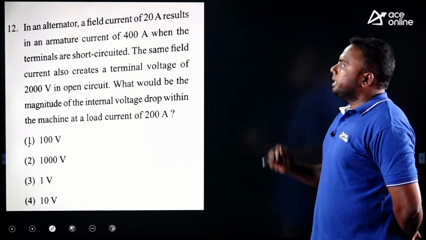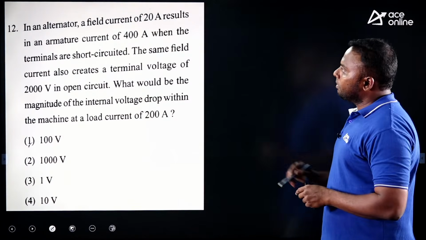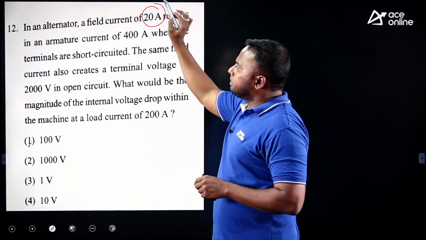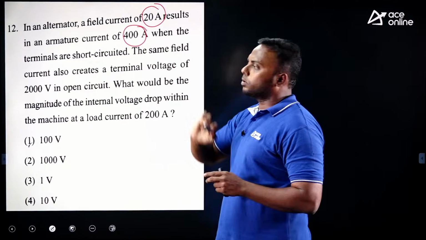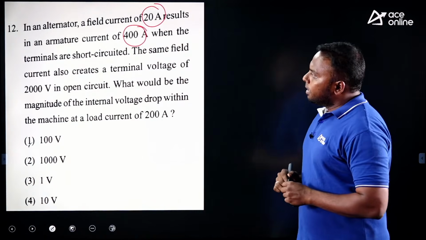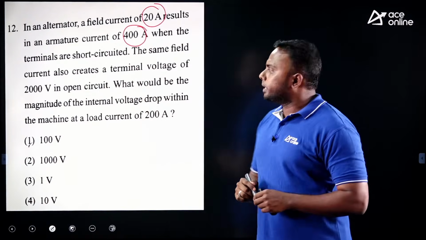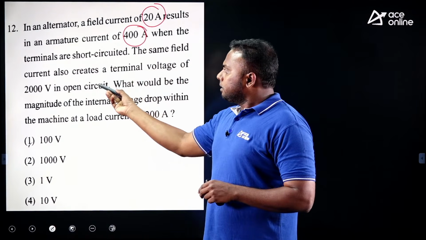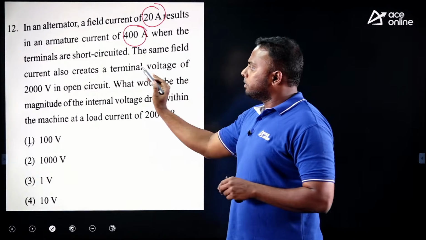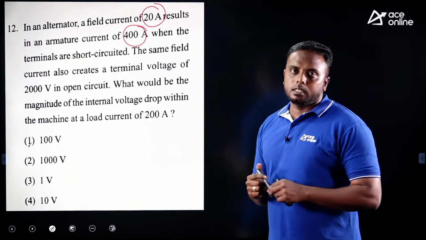Next, in an alternator, a field current of 20 amperes results in an armature current of 400 amps when the terminals are shorted, under short circuit condition. The same field current also creates a terminal voltage of 2000 volts in open circuit.